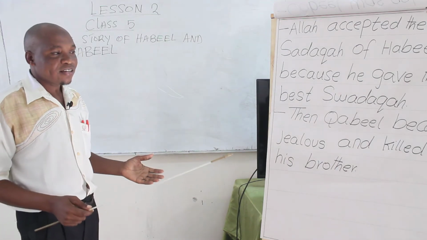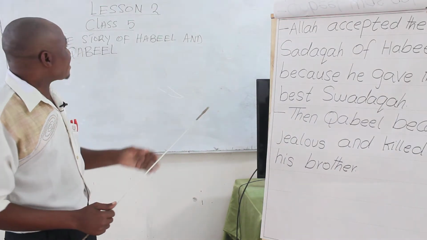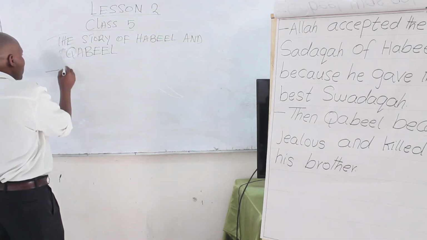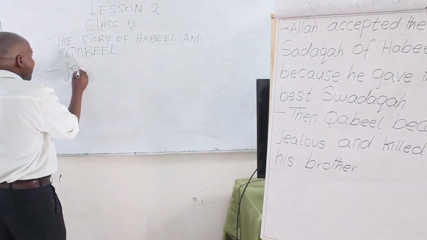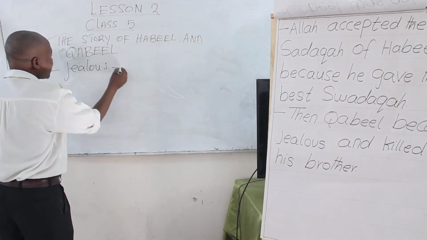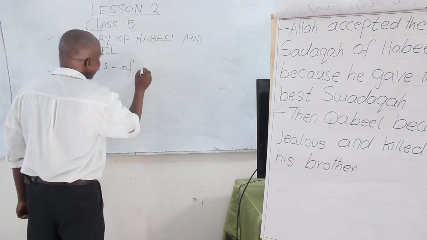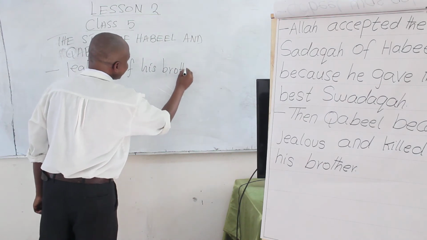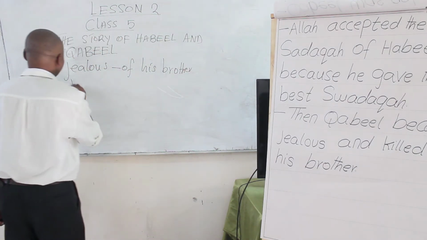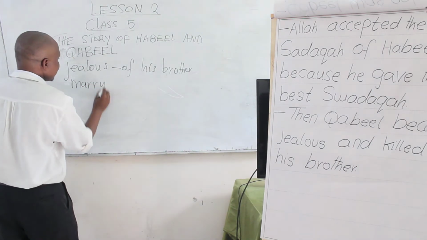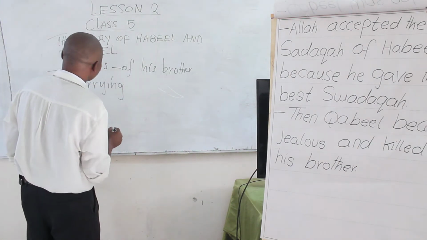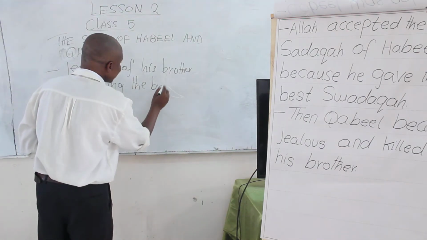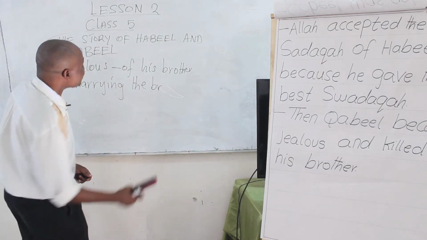He decided this for one reason: he was jealous of his brother marrying the beautiful girl. Because he was jealous, he decided to kill his brother.